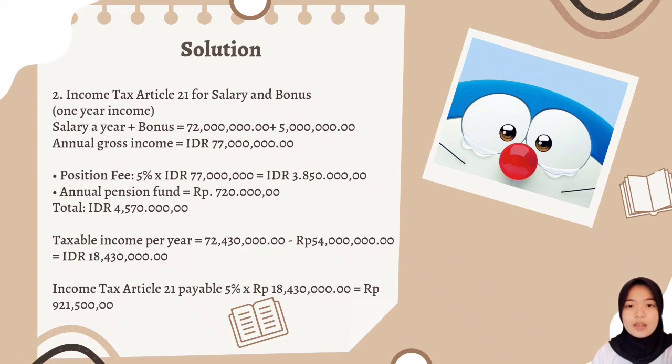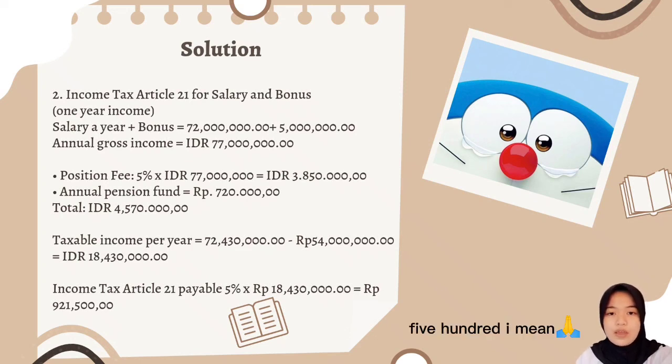And this is taxable income per year, that is 72,430,000 rupiah, deducted with 54 million rupiah. So we got 18,430,000 rupiah. So income tax Article 21 payable, 5% multiplied with 18,430,000 rupiah, and we got 921,050 rupiah.